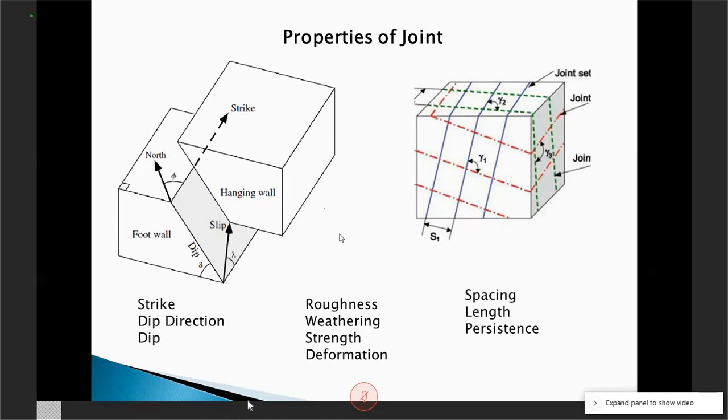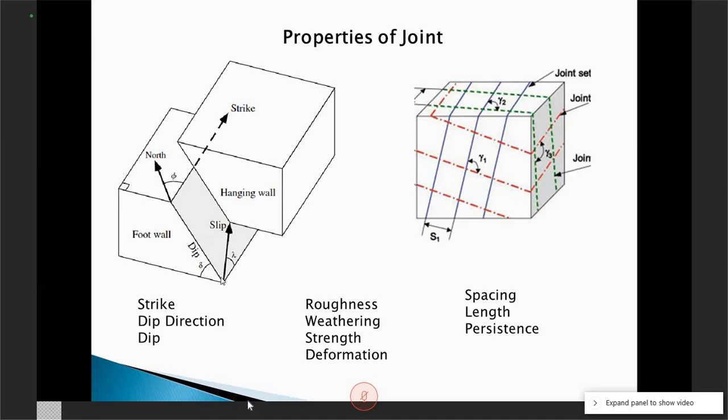So the angle between strike and dip direction is 90 degrees, either in this direction, that is also a horizontal angle, or in this direction, that is also 90 degrees from the strike. And dip is the vertical angle between the dip direction, the horizontal, and this plane. So this angle is dip.